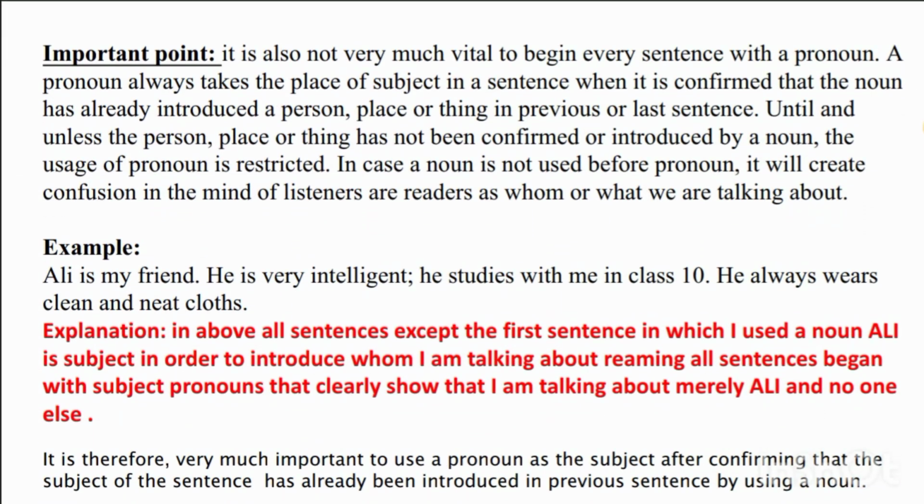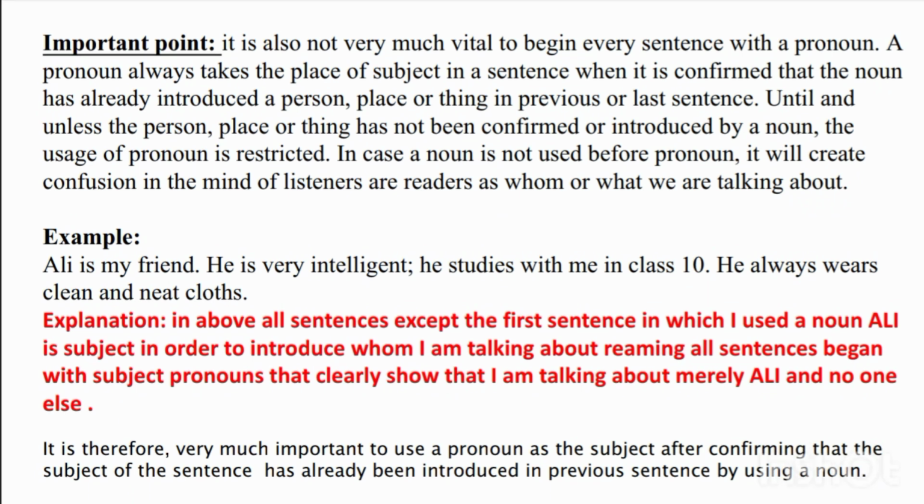Important point: it is vital to use a pronoun as the subject of a sentence only when the noun is confirmed. A pronoun always takes the place of the subject when a noun has already introduced a person, place, or thing in a previous sentence.